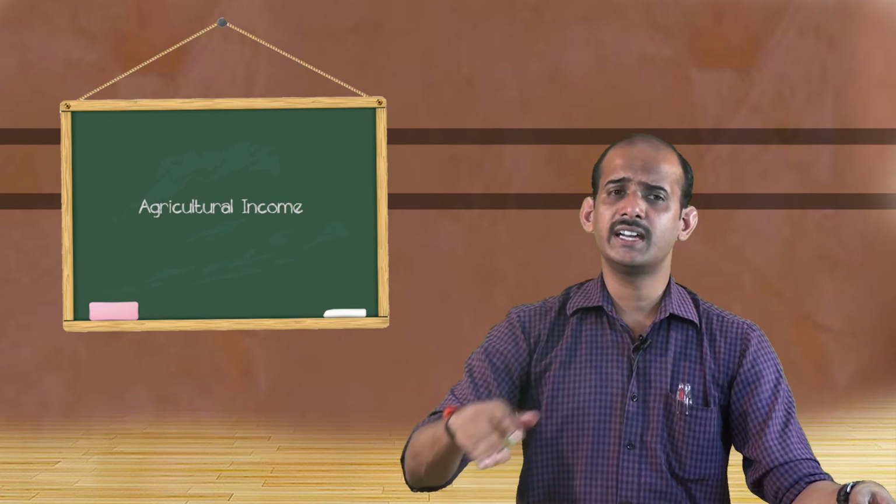So any income which fulfills the conditions defined under section 2 subsection 1 of the Income Tax Act 1961 will be considered as agricultural income, and any other sort of income which fails to fulfill the conditions or the rules which are mentioned under the act will not be taken as agricultural income.